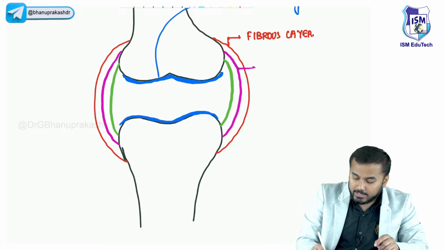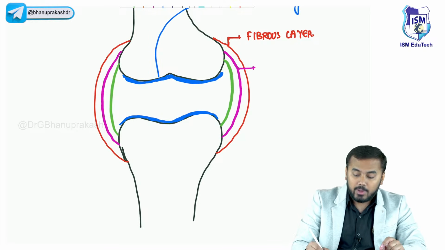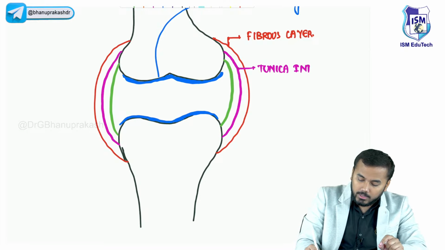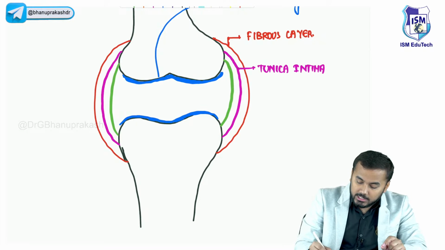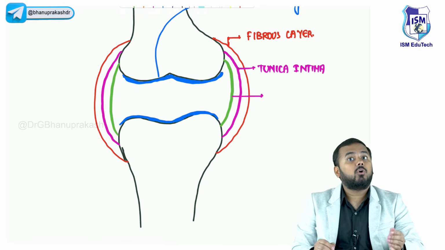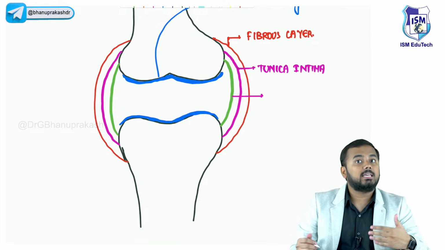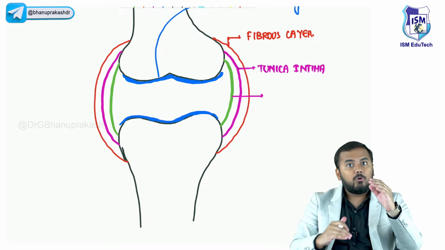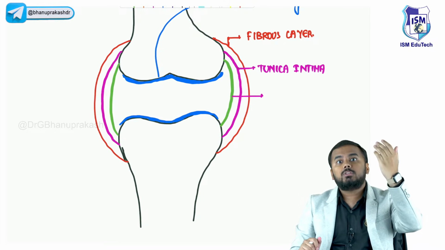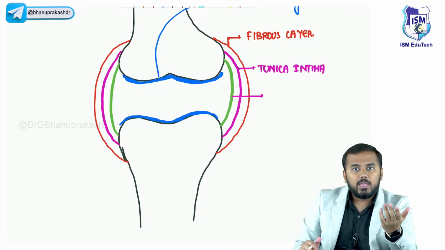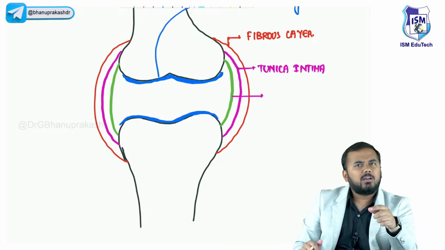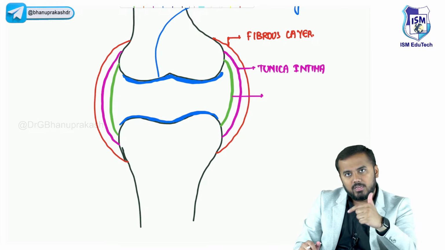What is the name of this pink color layer? This pink color layer is called tunica intima. Just beneath this tunica intima, we have another layer that is called tunica subintima. Why sub? Anything below is called sub, or infra.